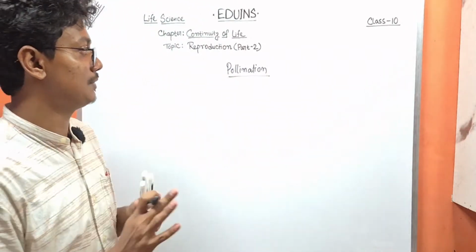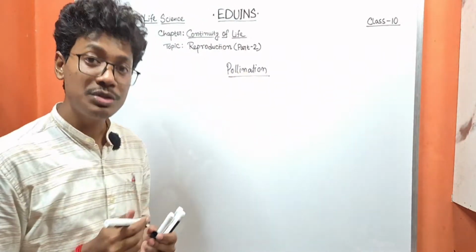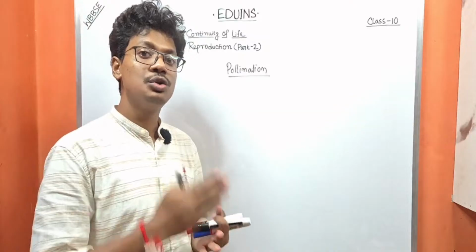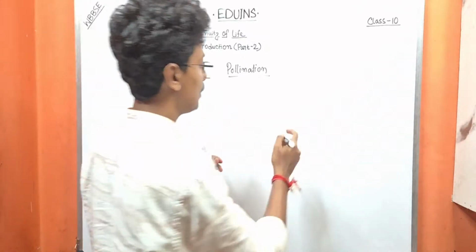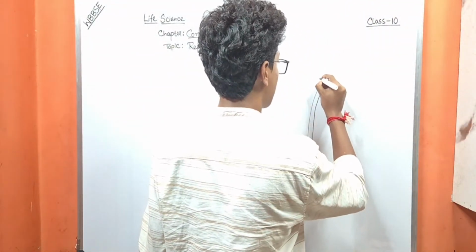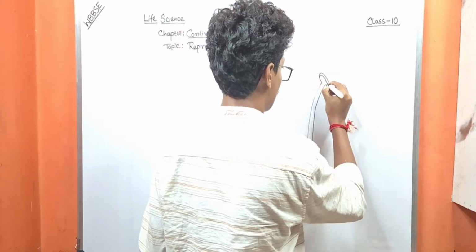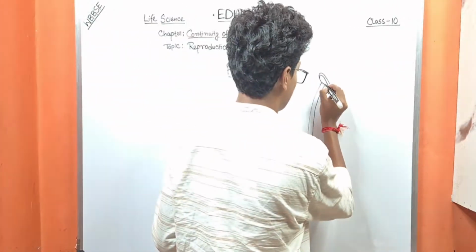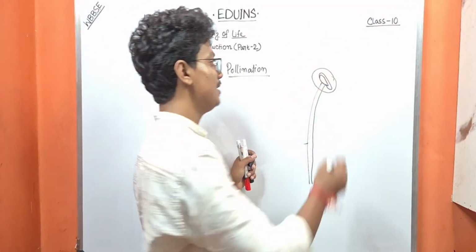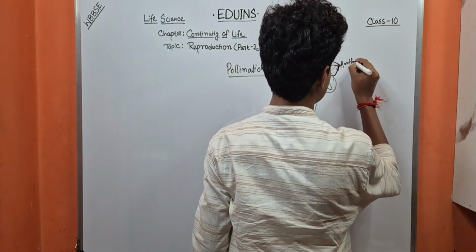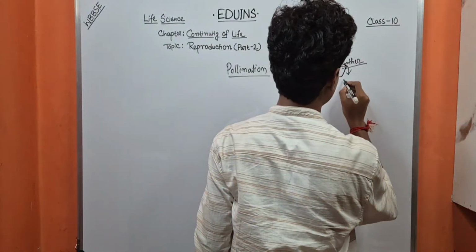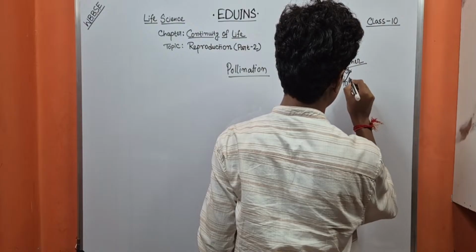So clear your concept first. Pollination is the process of transfer of the pollen grains from the anther to the stigma. We know that the male reproductive part, the stamen, has two parts: one is the filament, another is the anther, and these anthers contain pollen grains.